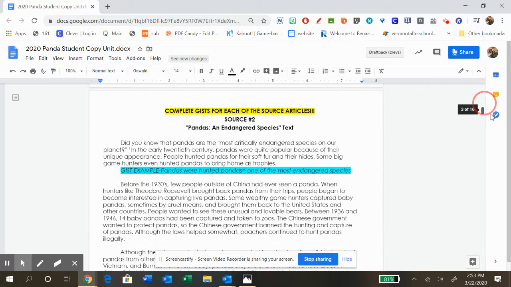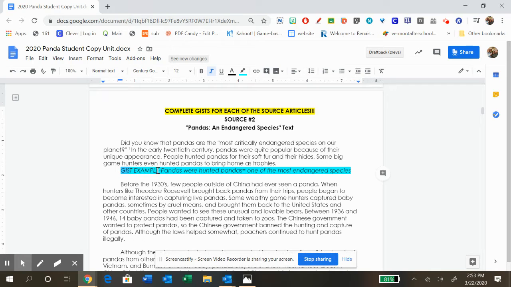And so today I want to remind you of your second task, which is to read source 2 and source 3. Both are simple reads, very easy, very short, because our purpose is really to practice getting that information, answering short answers and forming an argument. You don't need to do your gist on paper. If you have a paper copy of the packet, then do it on paper. But if you're online, you can see I just added mine in.